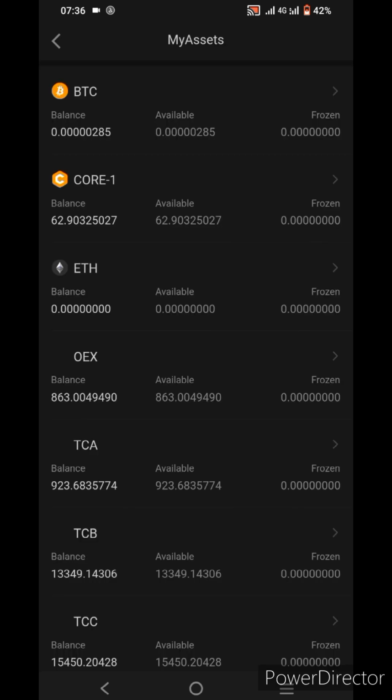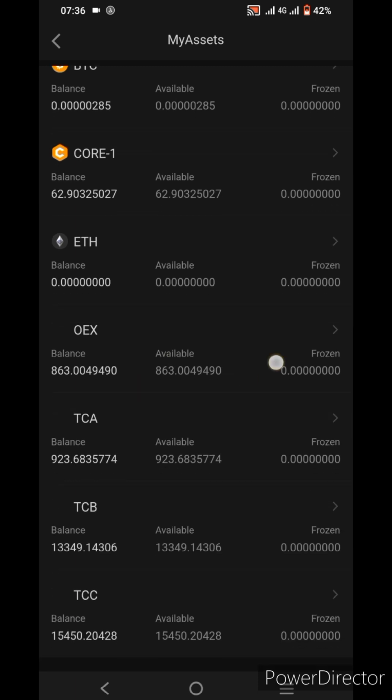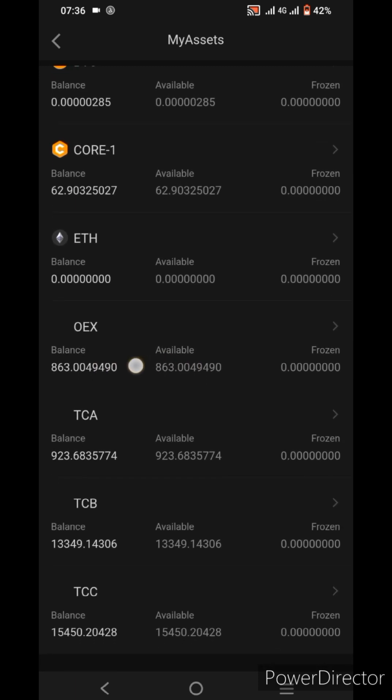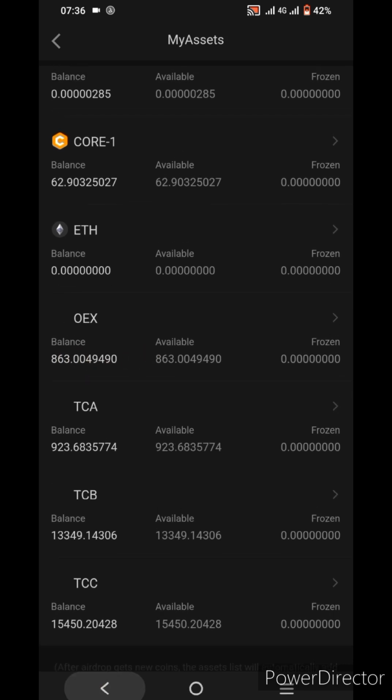This token price maybe one from $5. If $1, then I get 863, $3, $863.